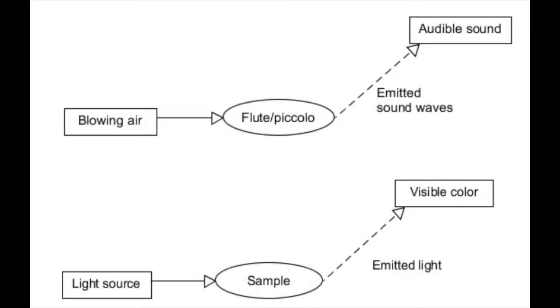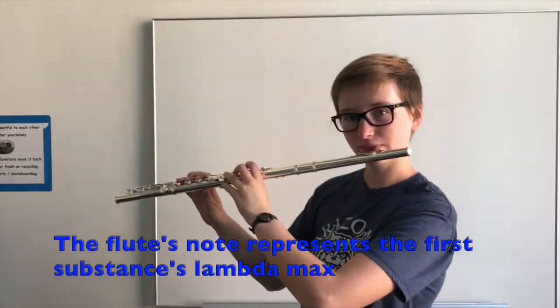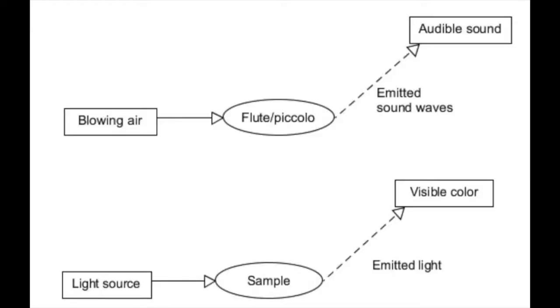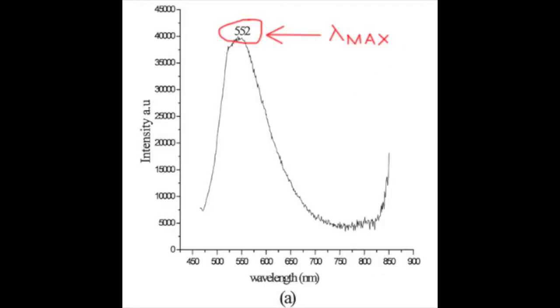When someone plays the flute, they input a certain volume of air per second, which is analogous to a stream of light. This volume of air per second creates a certain pitch. This is the output of the system, or color. Although several frequencies of sound are produced by the flute, one dominates. This is the lambda max, and it is the primary influence on the color or sound produced. The other frequencies produced can shift the sound, but only slightly.